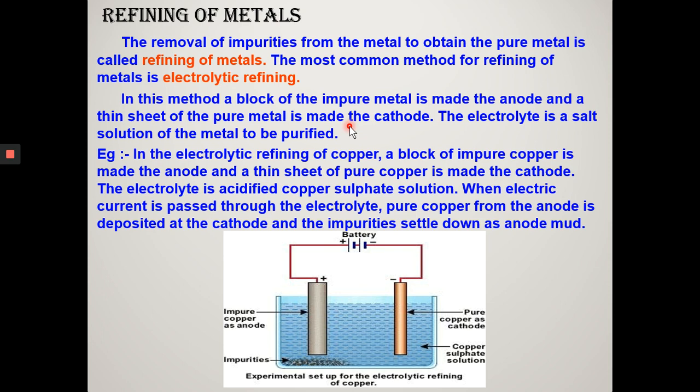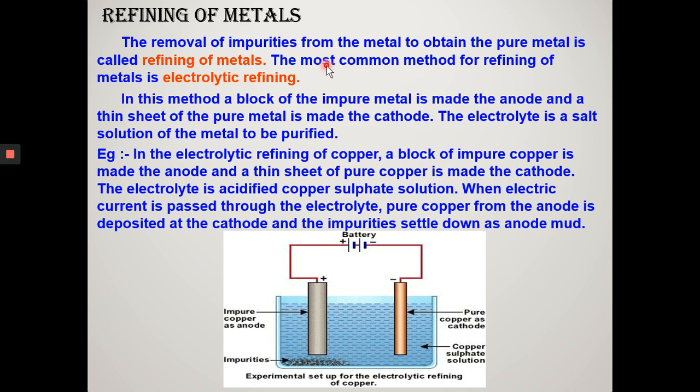Now, refining of impure metal. Metal obtained after reduction is a crude metal. The process of purifying impure metal is called refining. The method is called electrolytic refining, which depends upon the nature of the metal and the impurities. Examples of metals purified by this method are copper, silver, gold, nickel, chromium, zinc, aluminium, tin, lead, etc.